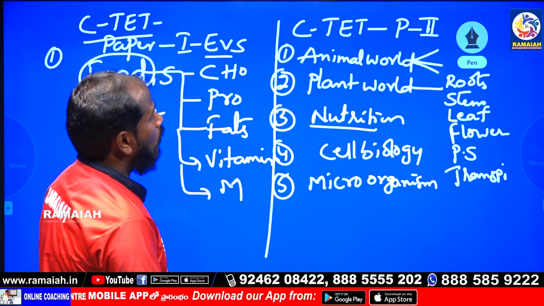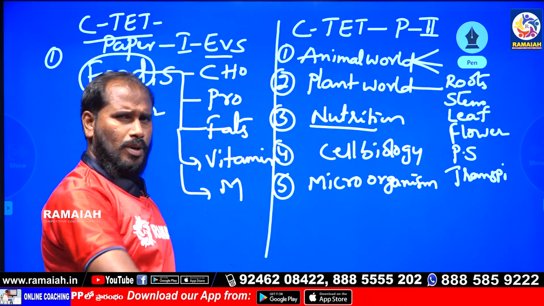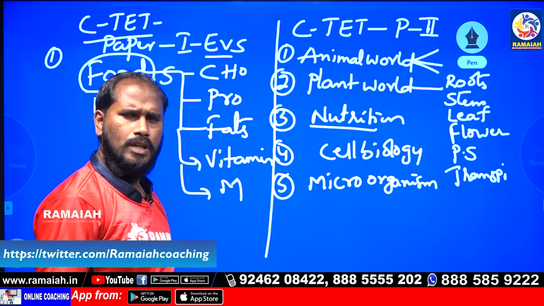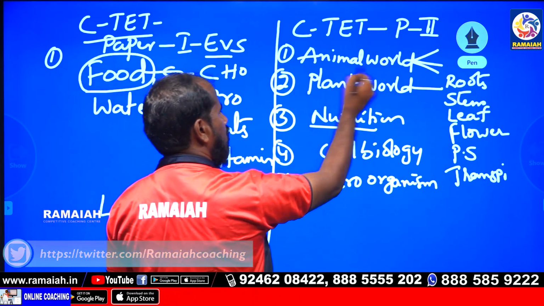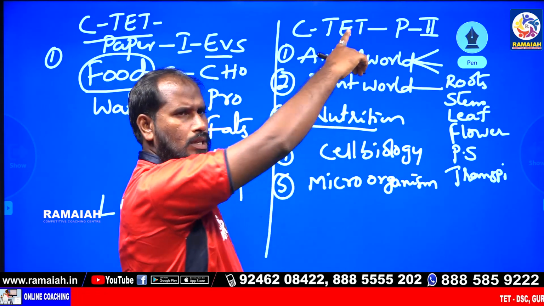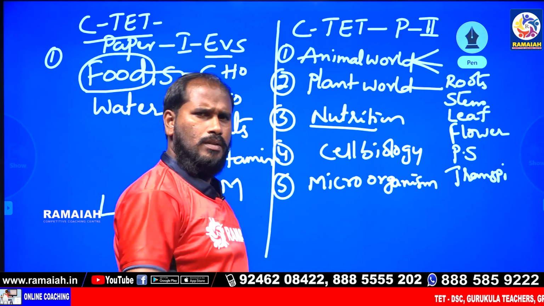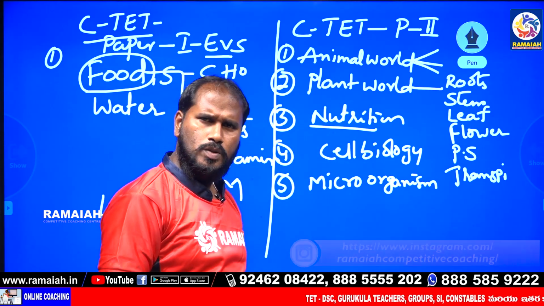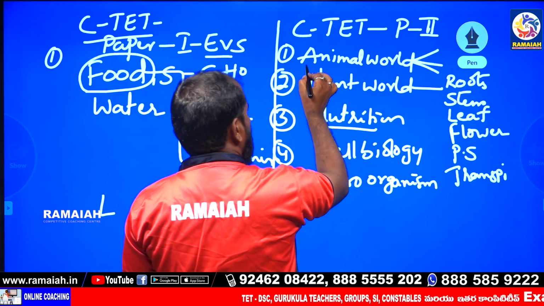But in paper 2, there is the animal world, again with subtopics. Next is the plant world, like living organisms. Under living organisms: digestion, next respiration, circulation, excretory system, chemical coordination. Both are present in the animal world.